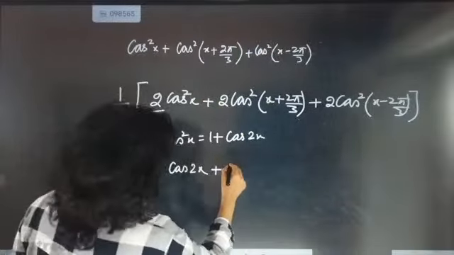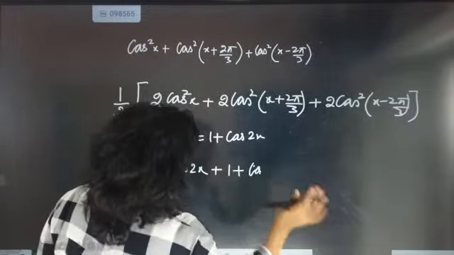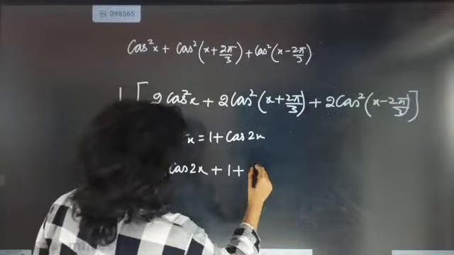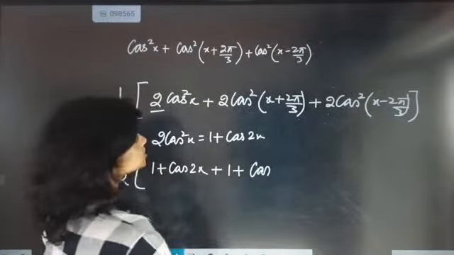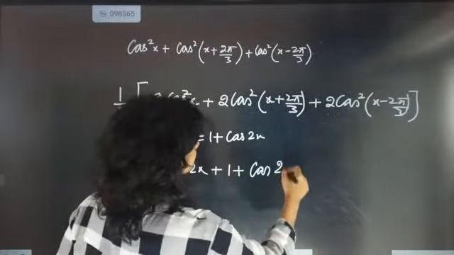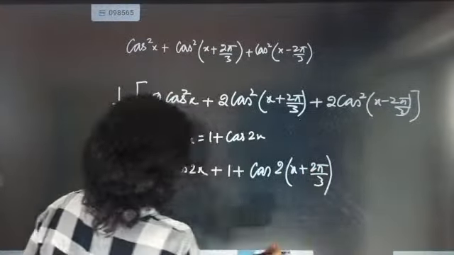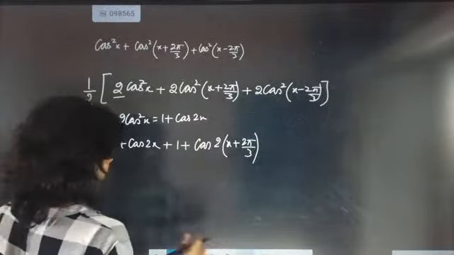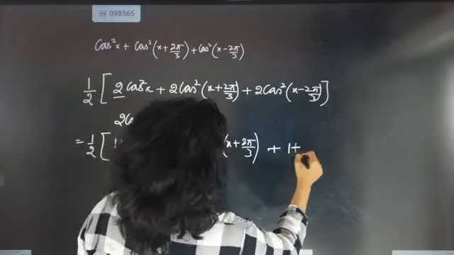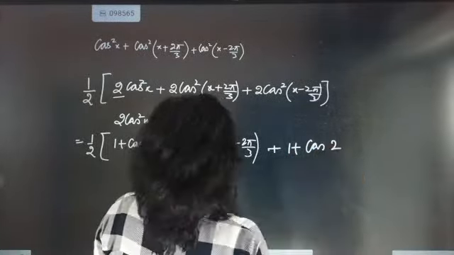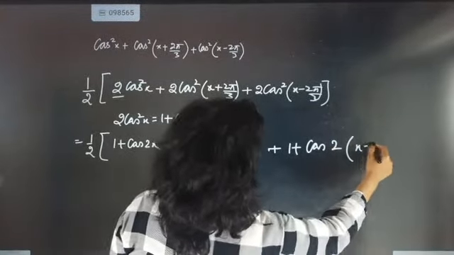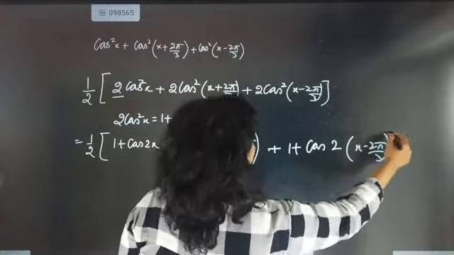So it will come as 1 plus cos(2x plus 2 pi by 3), plus 1 plus cos(2x minus 2 pi by 3).